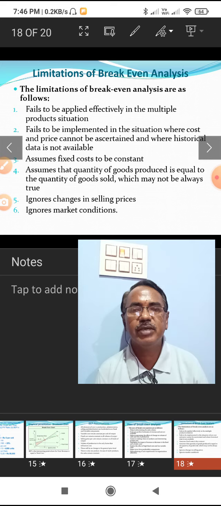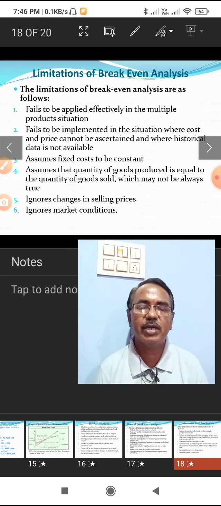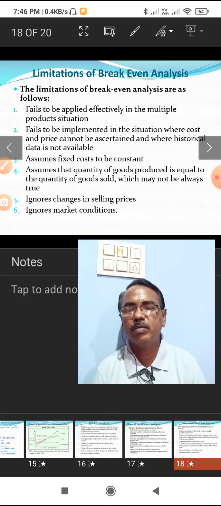The next limitation: it assumes that the quantity of goods produced is equal to the quantity of goods sold, which may not always be true. This break-even analysis assumes that all that is produced will be sold. There is no inventory, no opening stocks and closing stocks.